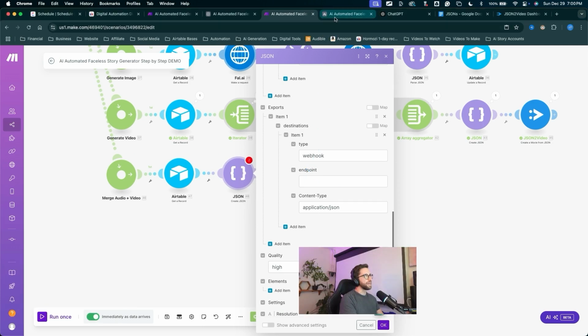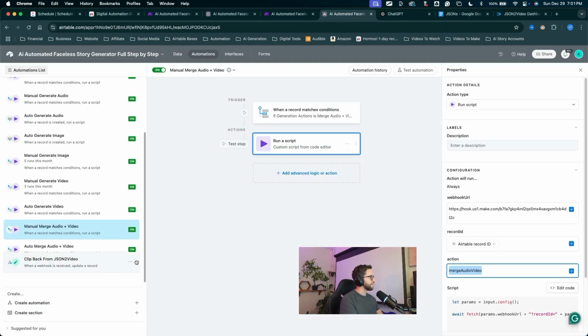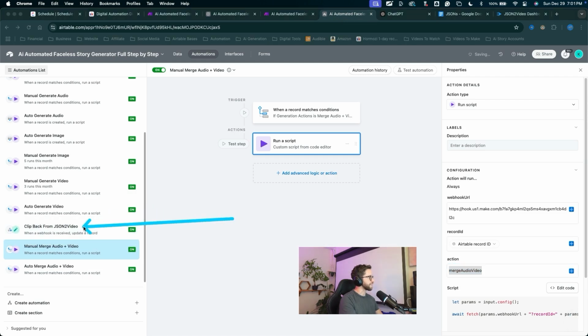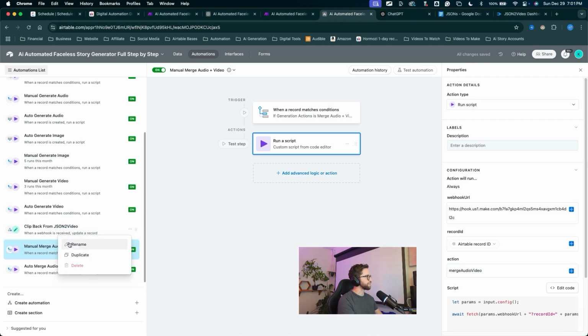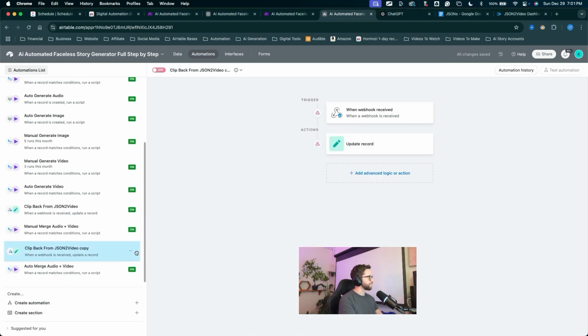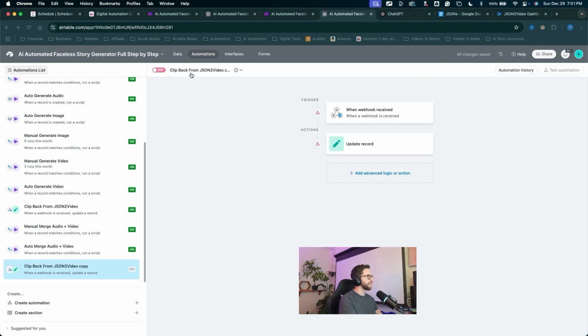Let's jump into Airtable. I'm going to slide this automation up underneath the video section here. We're getting that clip back from our generate videos. So we're going to do the same thing, create another automation just like that. So I'll actually duplicate this one, right click on it, slide this one down, come up here to rename it. We'll name it merged clips back from JSON to video.